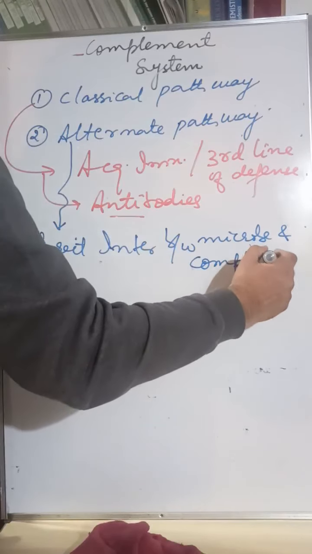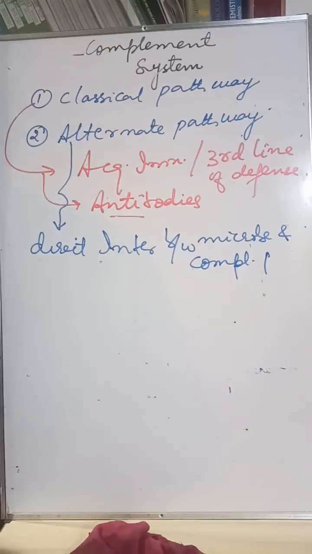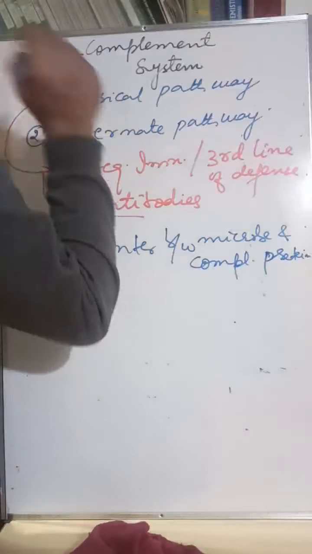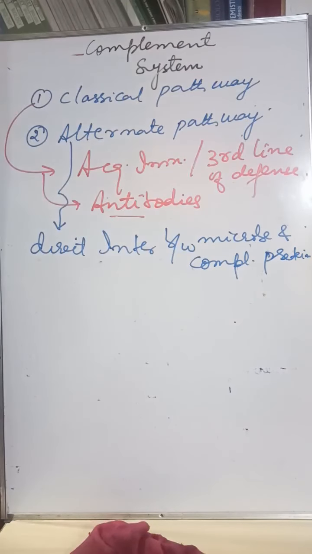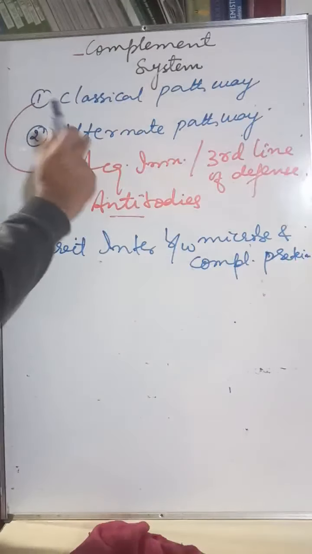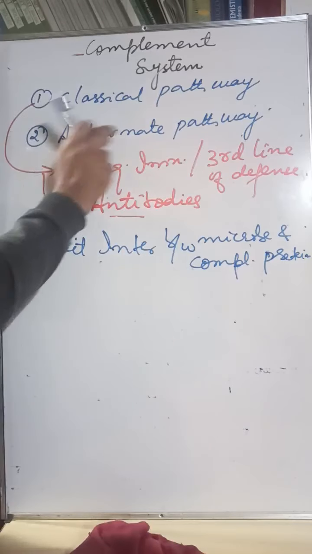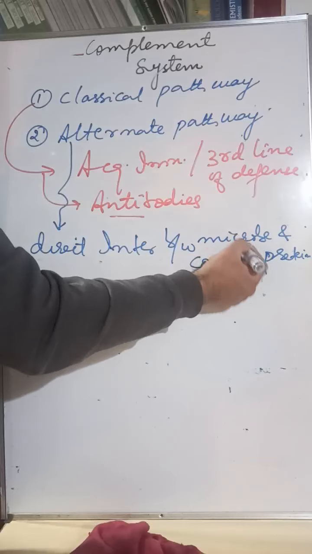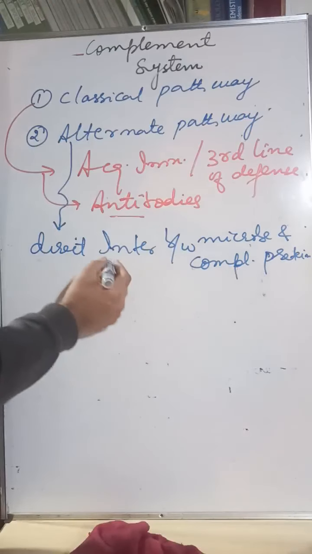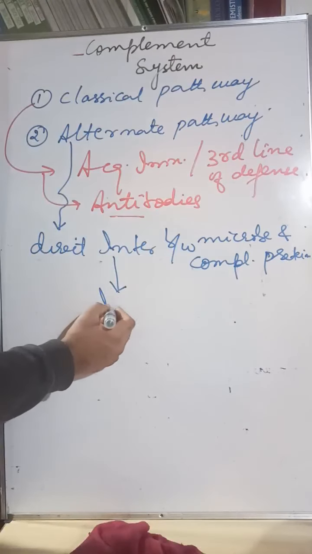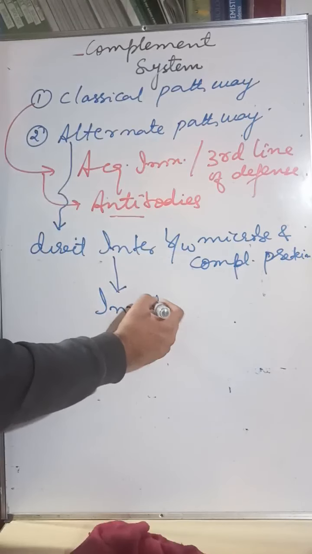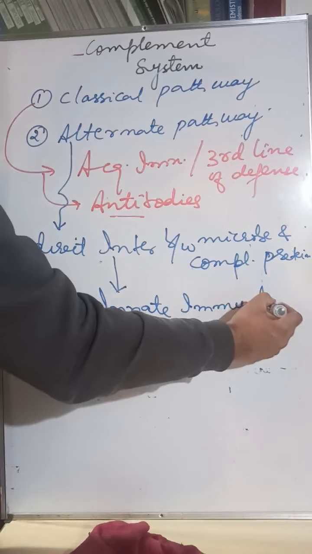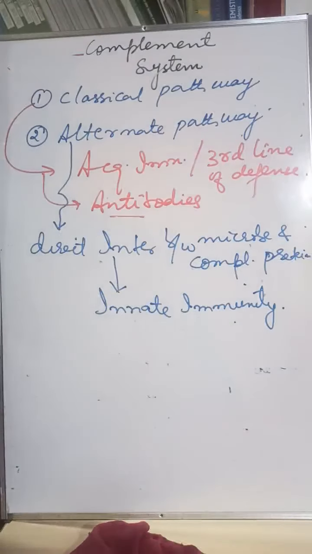So the complement system and the microbe are directly involved in which pathway? In the alternate pathway. It involves direct interaction between the microbe, the pathogen, and the complement protein. Hence, this is a part of what? Innate immunity.